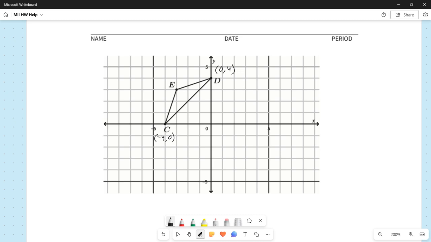For point E, again, I start at the origin, and I'm going to go to the left 3 units. Because I'm going to the left, it's negative, so it's -3. And then I go up 3 units, and up is positive, so it's +3. So that is my answer for part A.